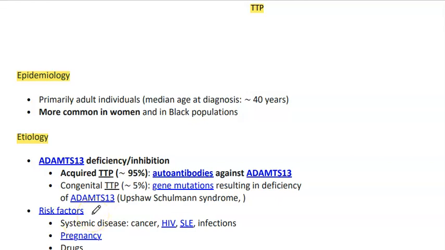Assalamu alaikum everyone. Today we will discuss thrombotic microangiopathy known as TTP, thrombotic thrombocytopenic purpura.